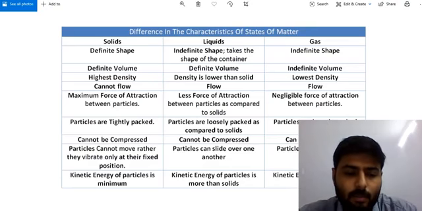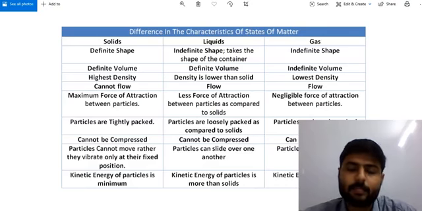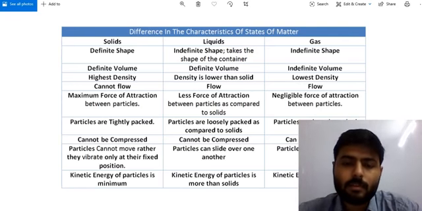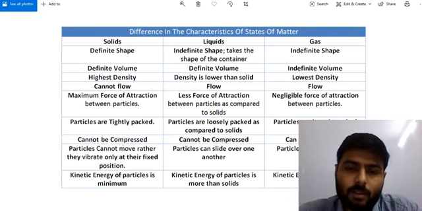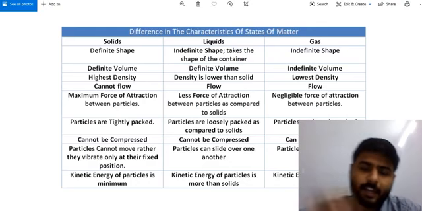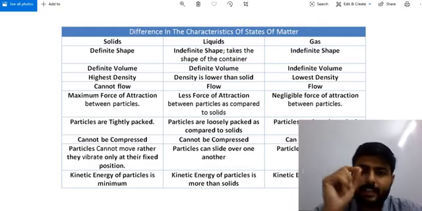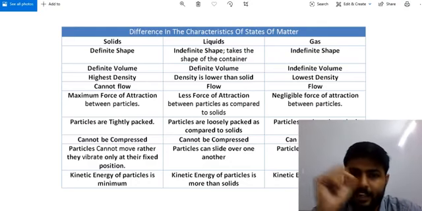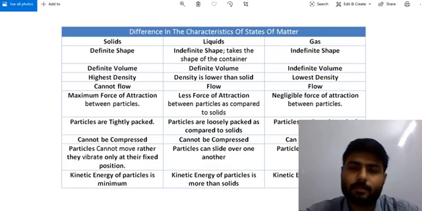Particles cannot move, rather they vibrate only at the fixed position. Important point. Particles of solid cannot move, but they can vibrate at their own place.